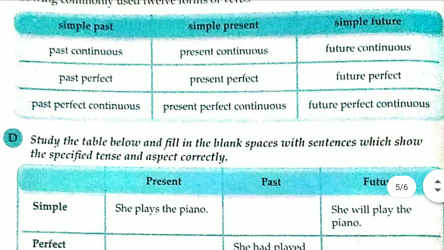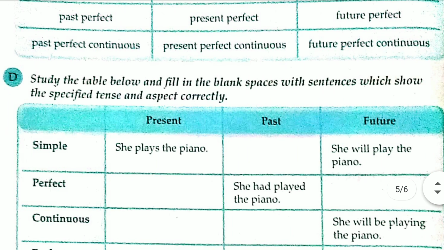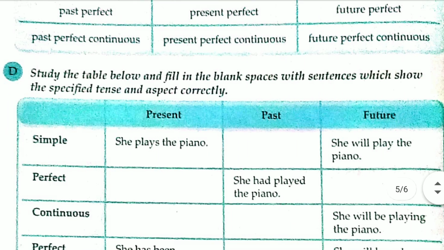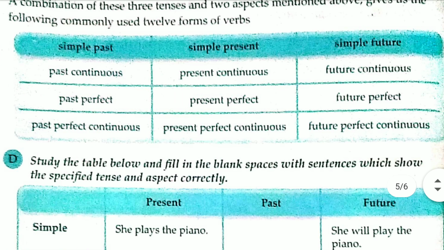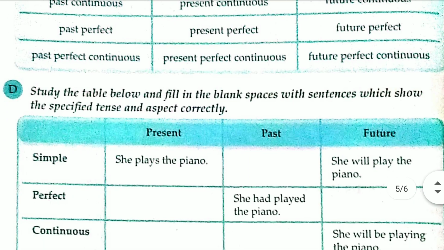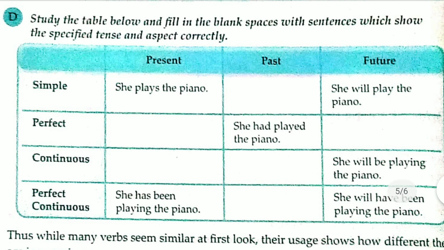What is the formula of simple past? That is subject plus V2 plus object, right? So you have to complete this with the verb given, play, and continue like this and complete this table. Okay, if you know about these 12 forms of the verb, then surely you will be able to complete this table. Okay, so now let's see.